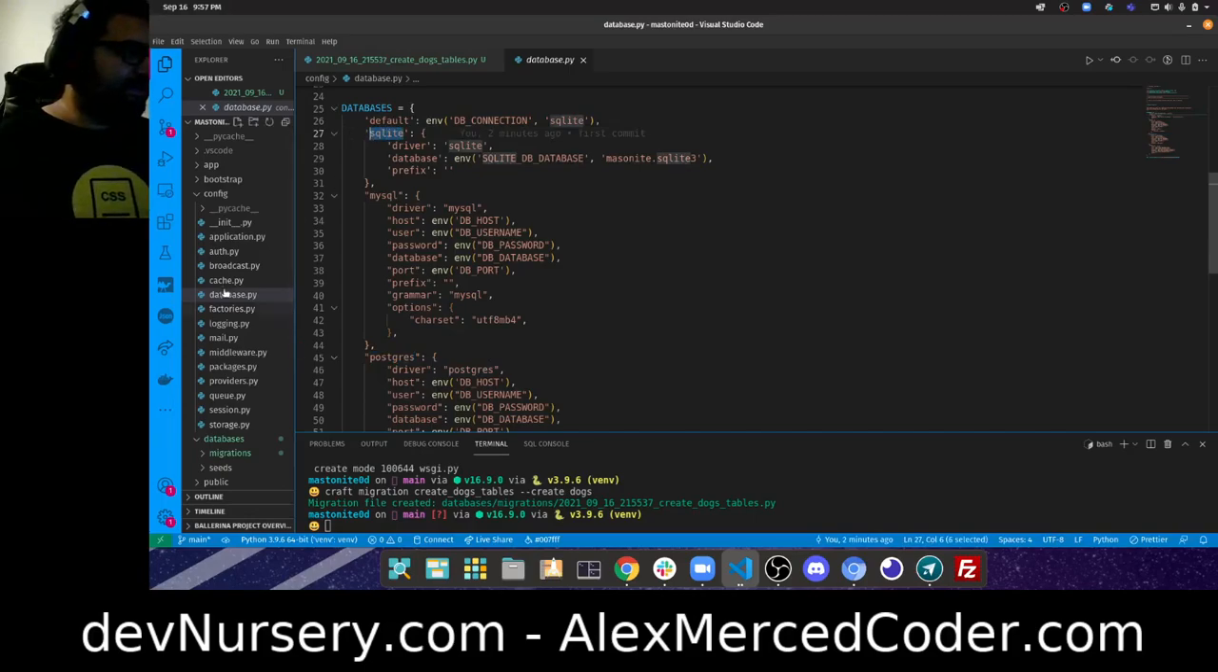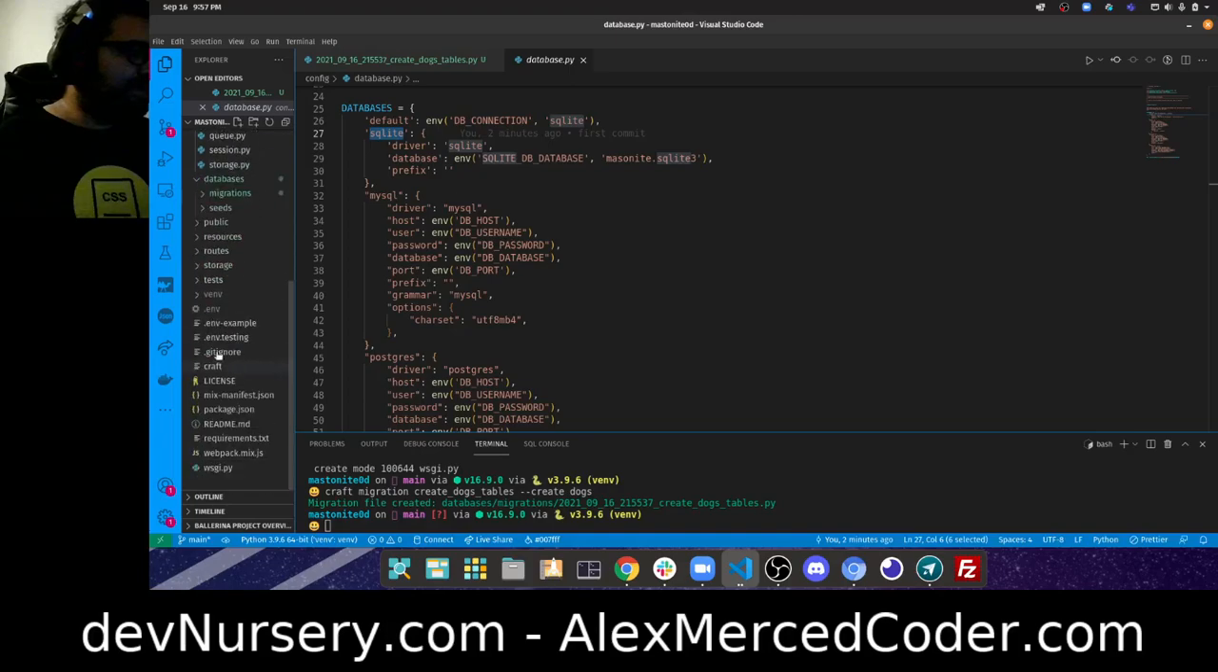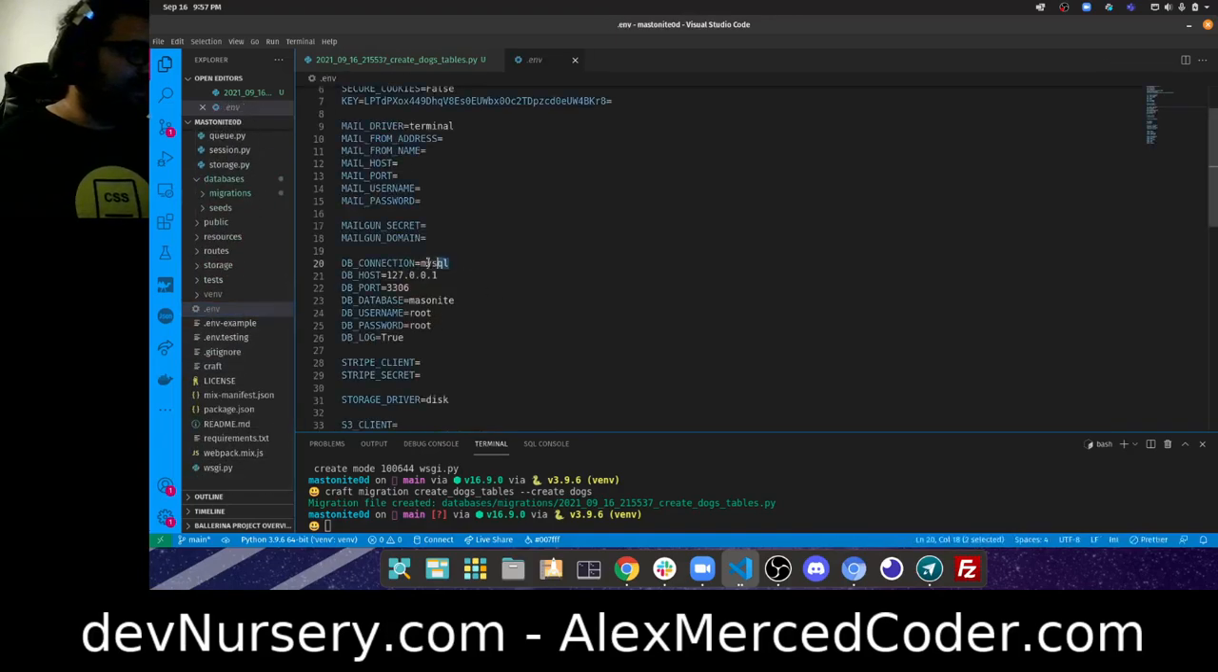Control C. And then I am going to go back to my .env file here and just replace this with SQLite. So that way it tries to connect to the SQLite database. And I will comment out the rest of these so that we can just use its default values.